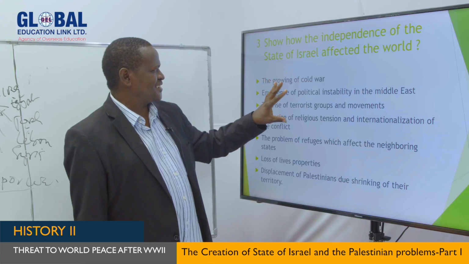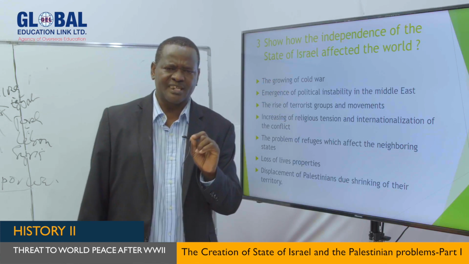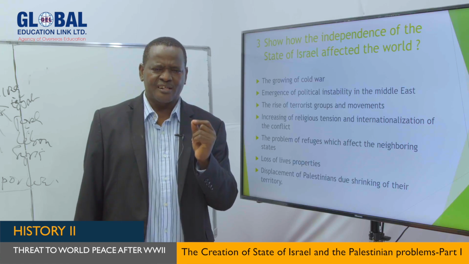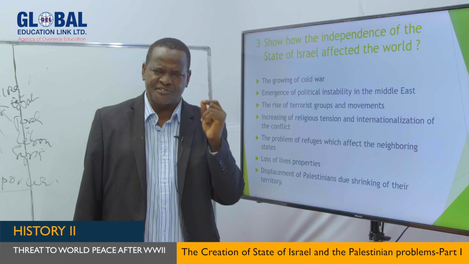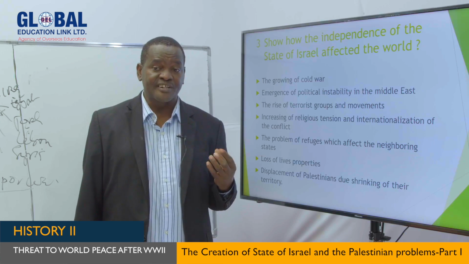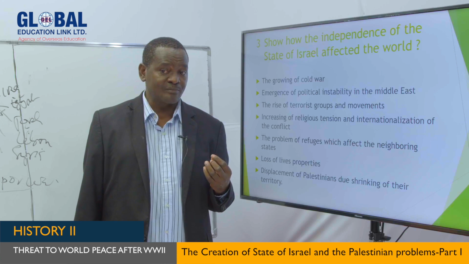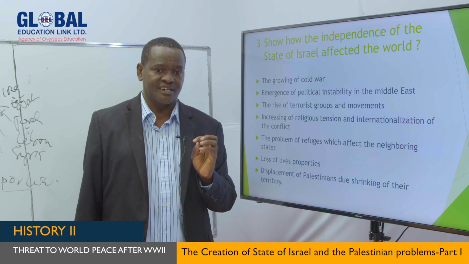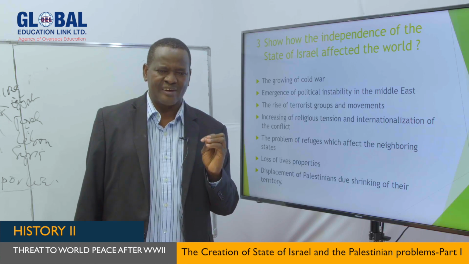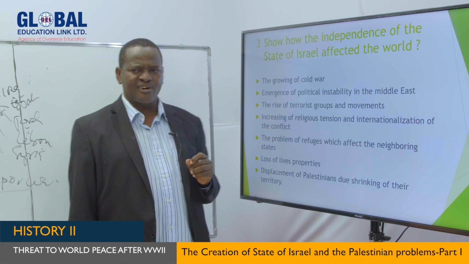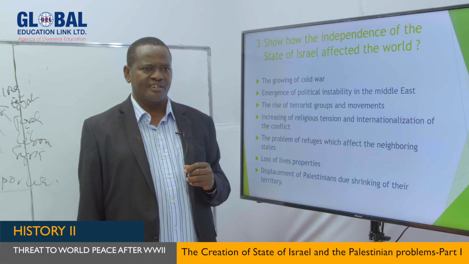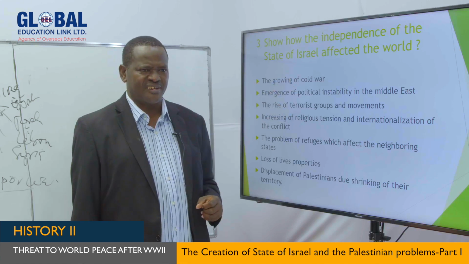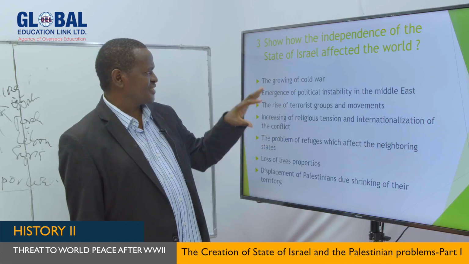The Cold War grew. Why? How? We said earlier that Israel was supported by the United States of America unconditionally. And why? Because Israel was the United States' base ally in the Middle East. One of the reasons they gave was that Israel at that time was the only democratic country in that region. But of course there are other reasons, like the role of AIPAC that we mentioned. But also the USSR, on the other hand, was supporting the Arab nations. So that caused the growing of the Cold War in that area. That is the first impact.